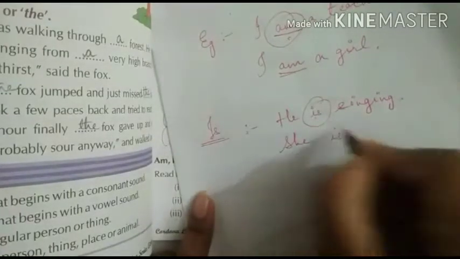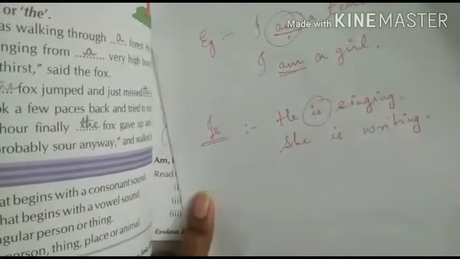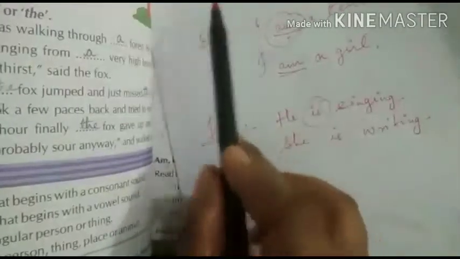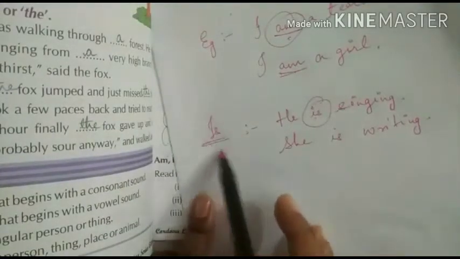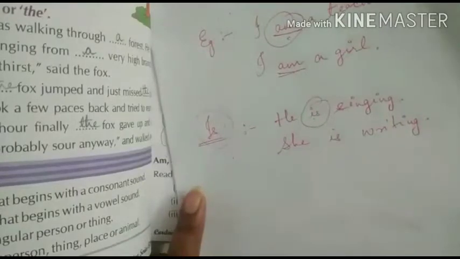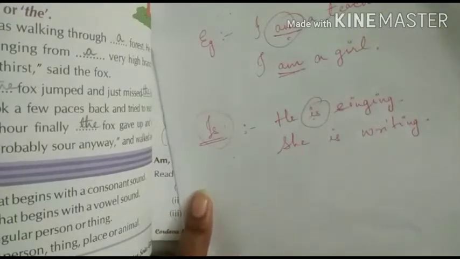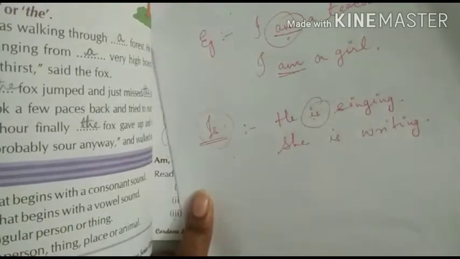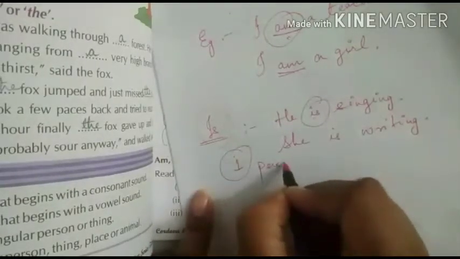She is writing. What is that person doing? She is writing. And just like am, with is we talk about only one person, the person who is right in front of our eyes. Only one person.